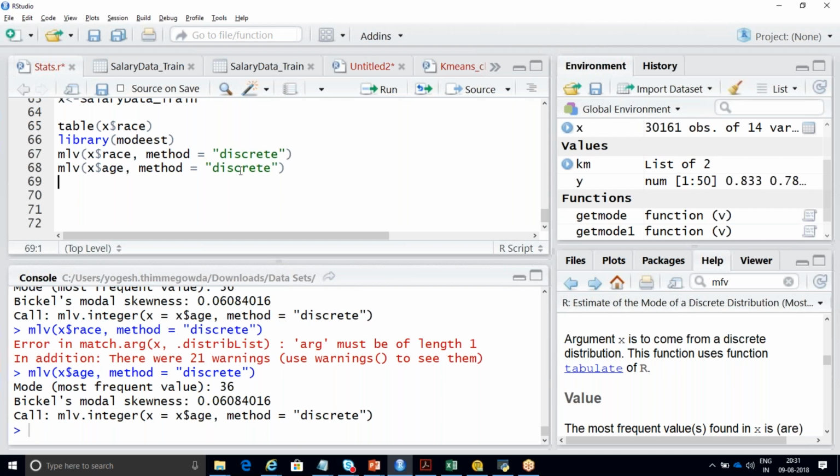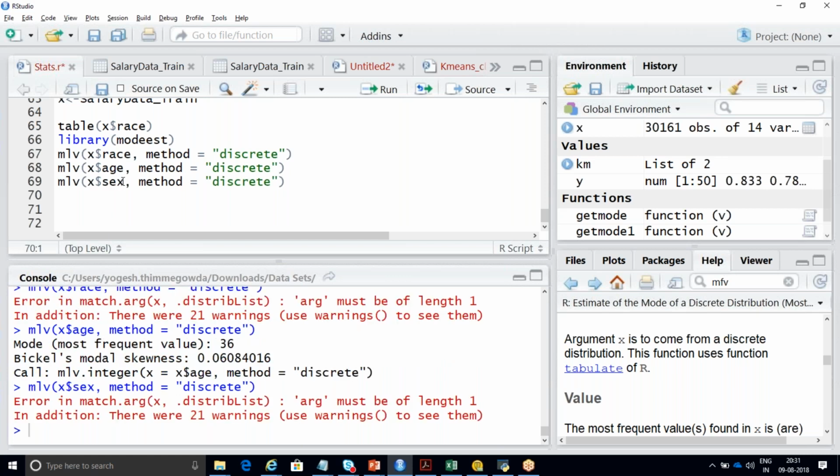Instead of choosing age, I'll pass the sex column. Why are we getting an error for this and why not for age? I'll open the data set as well. Please tell me what is the difference.